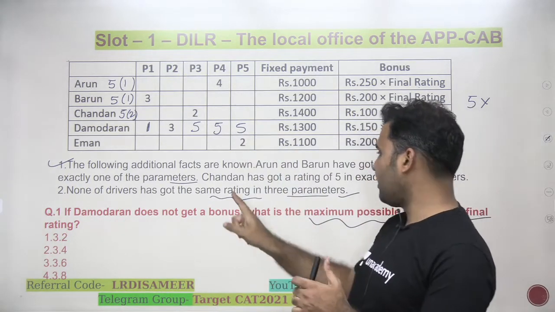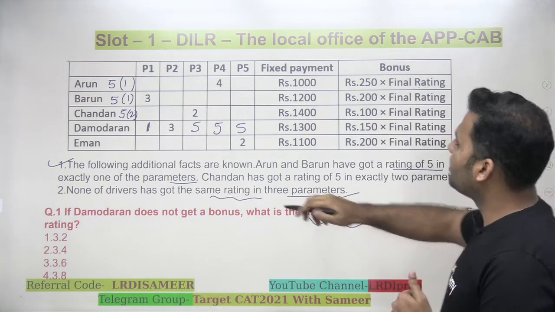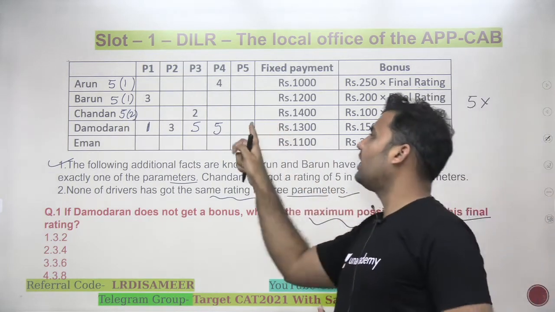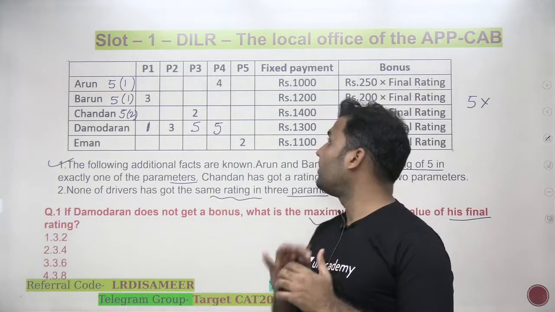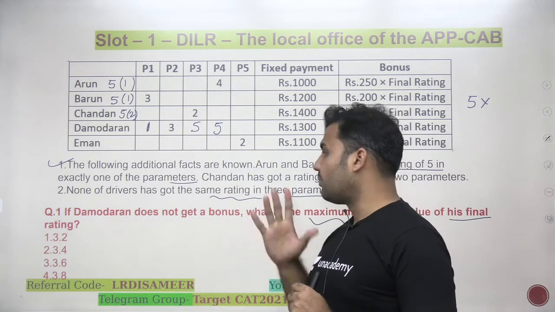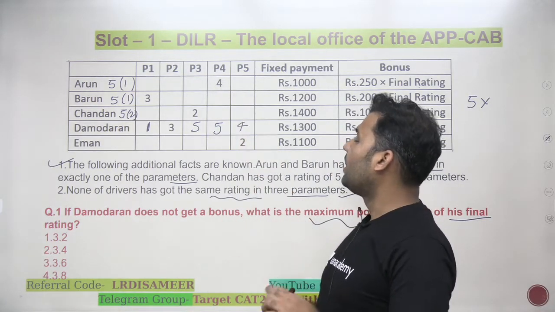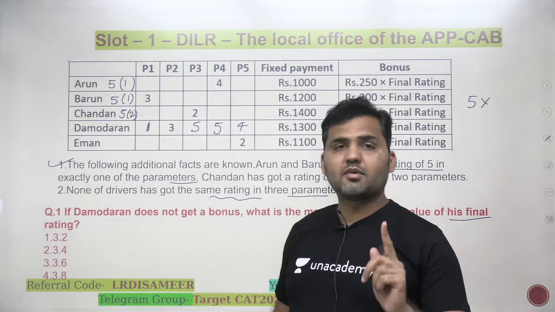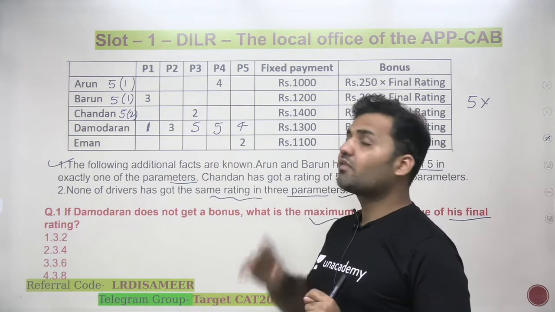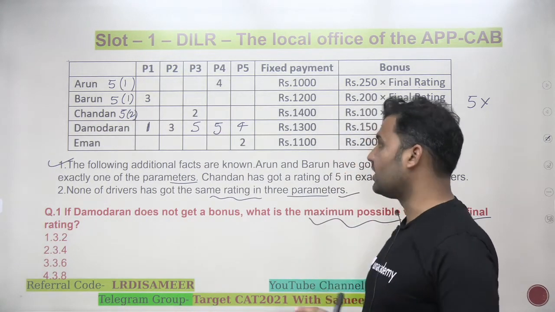3-5 is not possible. Why? Because of this condition. So, if not 3-5, is it possible to give him 2-5? Yes, that's possible. Now, what should be the value given to Damodar in the fifth parameter to make him not eligible for the bonus? Also, to maximize the rating, the next possible value is 4. This will make sure that Damodar is not eligible for the bonus, and these 5 and 4 will make sure that he is getting the maximum possible rating but not eligible for the bonus.